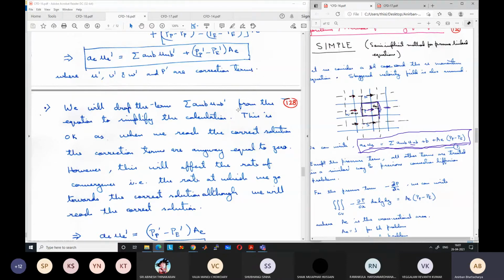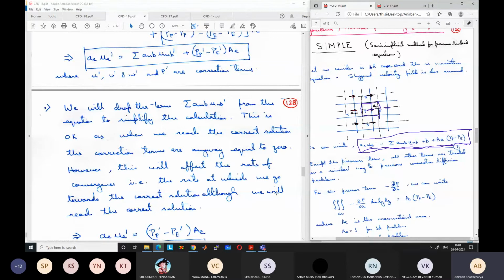This is okay, as when we reach the correct solution, the correction terms are anyway equal to 0. However, this will affect the rate of convergence, the rate at which we go towards the correct solution, although we will reach it. But it is necessary, otherwise we cannot even calculate u'.